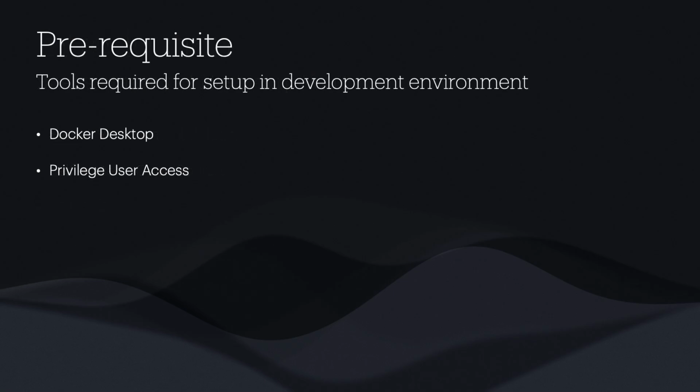To make Vault up and running in development server mode, we need to have Docker instance installed up and running. We also need to have privileged user access so that proper permissions can be applied to the mounted volumes. Now, the volumes are required so that the data persists across the container restarts.